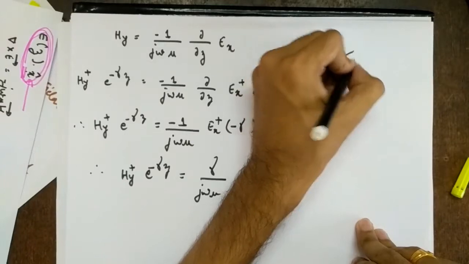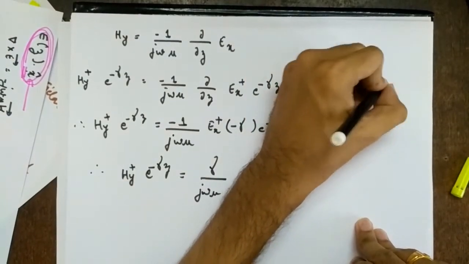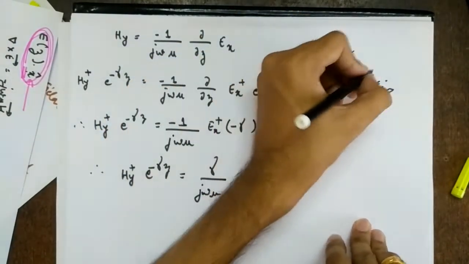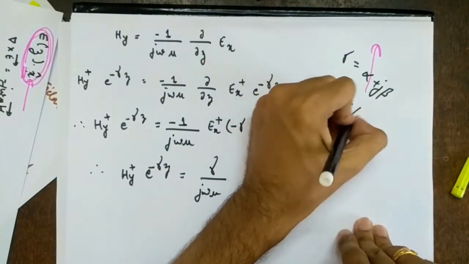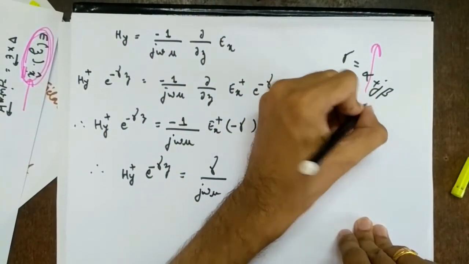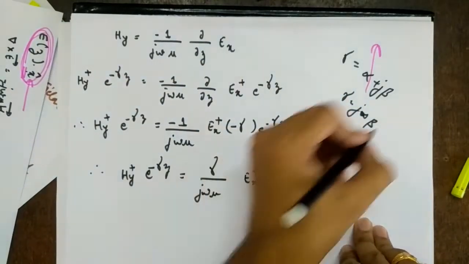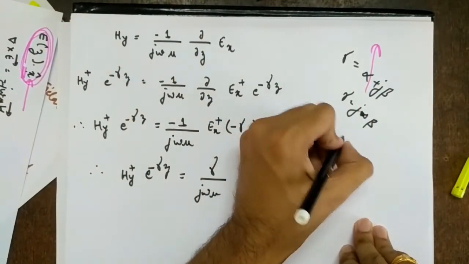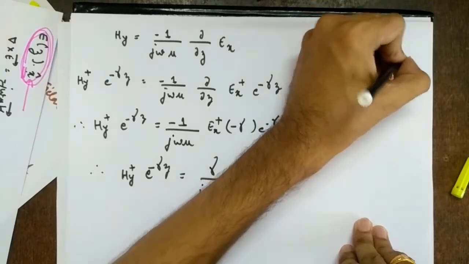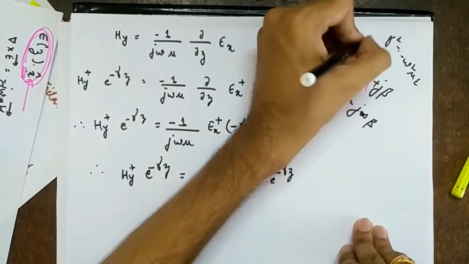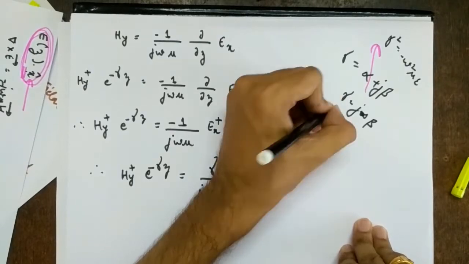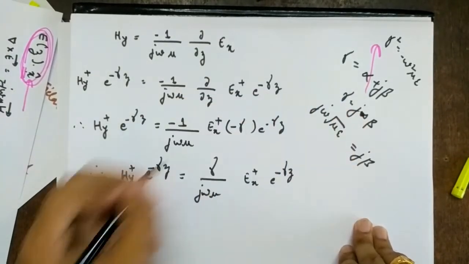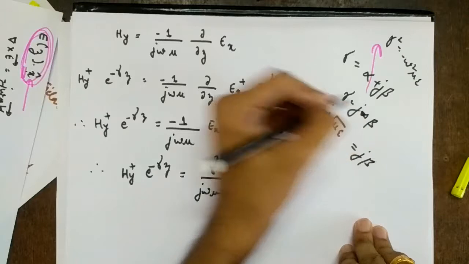And what is gamma? It is alpha plus j beta. We saw this yesterday. So in our case alpha was 0, right? So what is gamma? j beta, right? And yesterday we assumed gamma square was what? Minus omega square mu epsilon. So what will be gamma? j omega root mu epsilon is j beta, right? So I want gamma. Gamma is j beta.